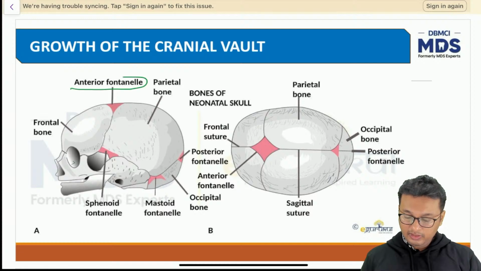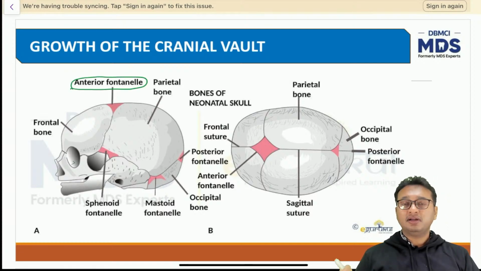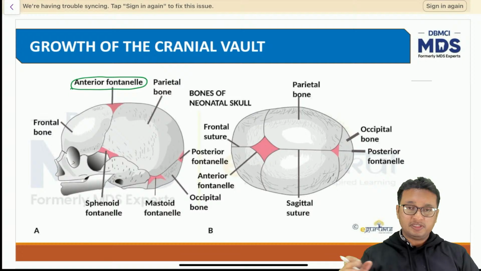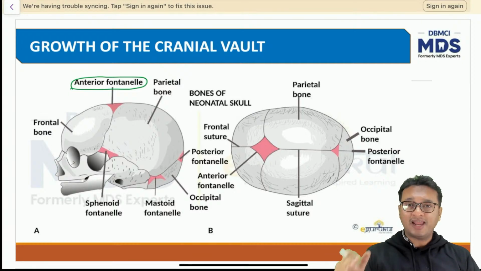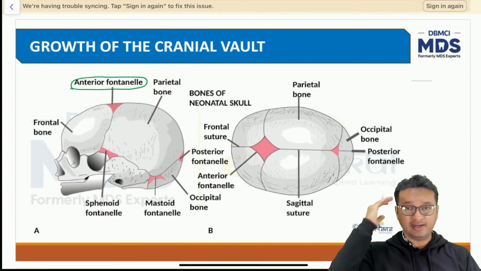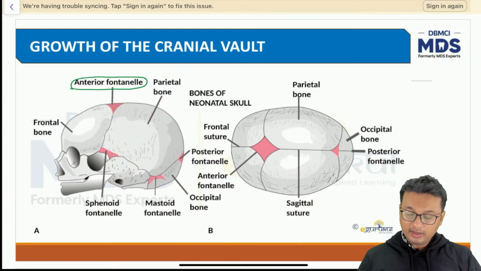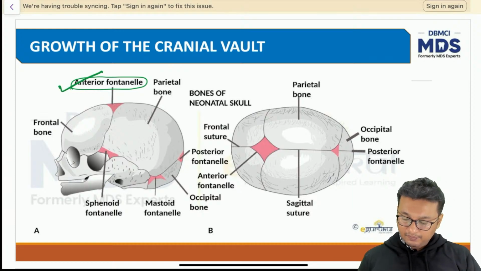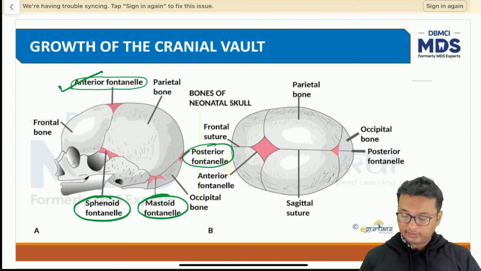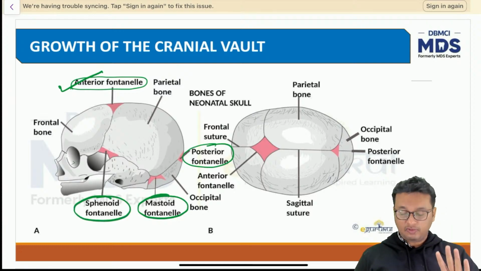So these are fontanelles. These are nothing but loose connective tissue present between the junctions of the flat membranous bones present in the cranial vault. You can see there are different fontanelles. We have the anterior fontanelle, the posterior fontanelle, the mastoid fontanelle, and the sphenoid fontanelle. There are a total of 6 fontanelles.